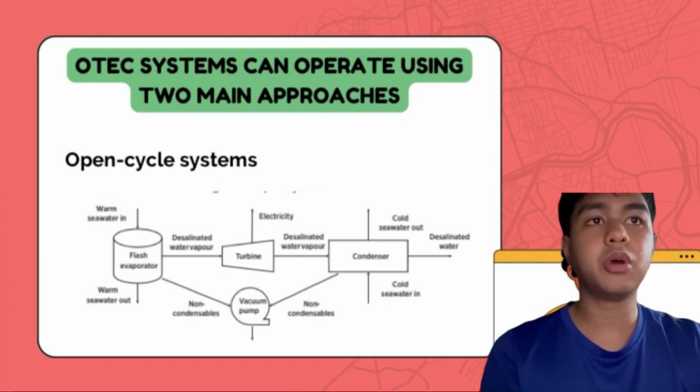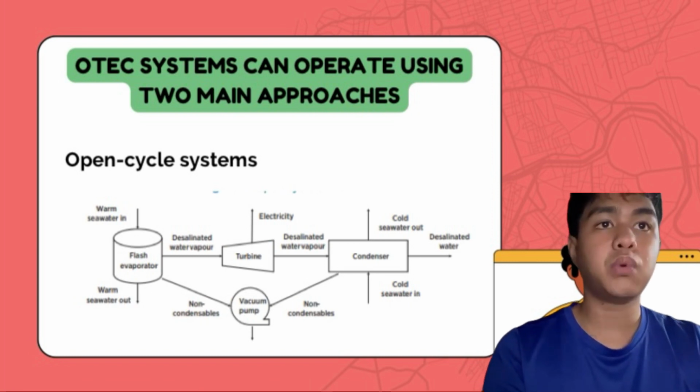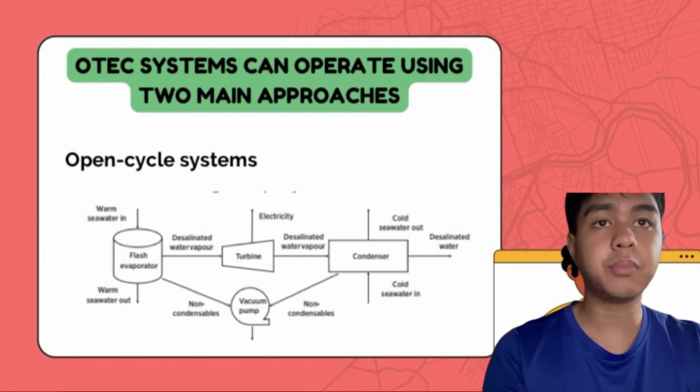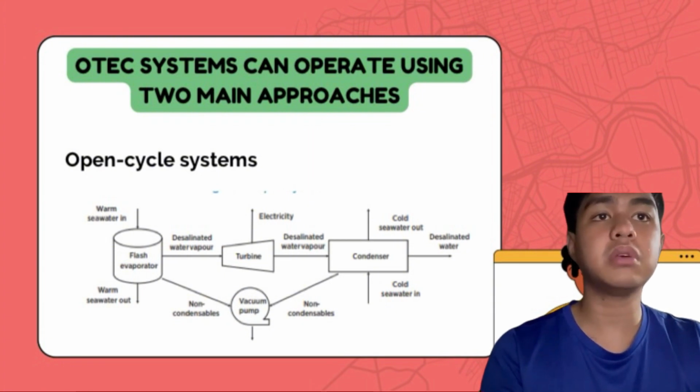OTEC system can be operated using two main approaches. First, the open cycle system. Warmer surface water is introduced through a valve in a low-pressure compartment and flash evaporated. The vapor drives a generator and is condensed by the cold seawater pumped up from below. The condensed water can be collected and, because it is fresh water, used for various purposes.